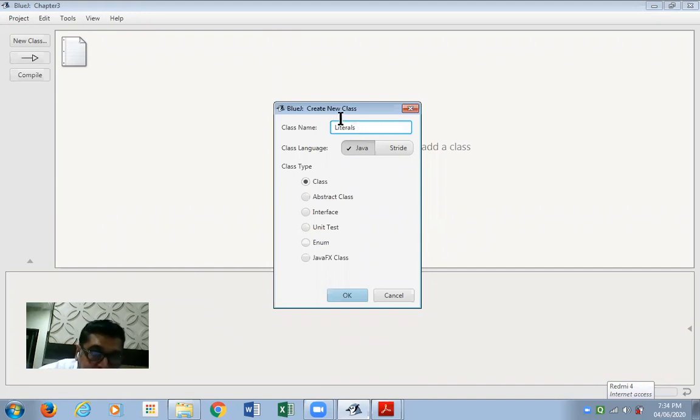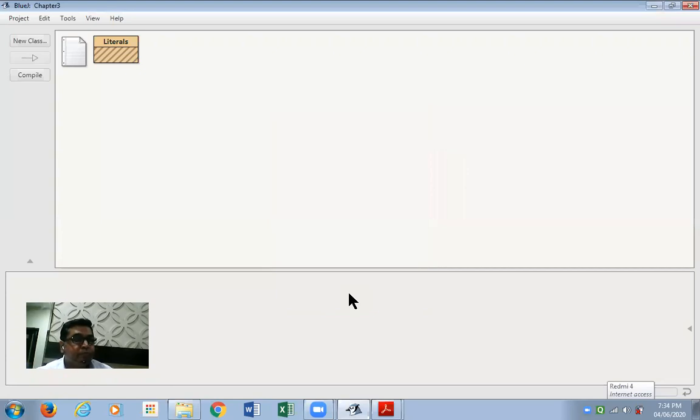Yes, it is a token, but this token is made by myself. The name of this class is being given by my wish. Click on OK. Ensure that the class is selected. Click on OK. An empty class is created. Double click on it.